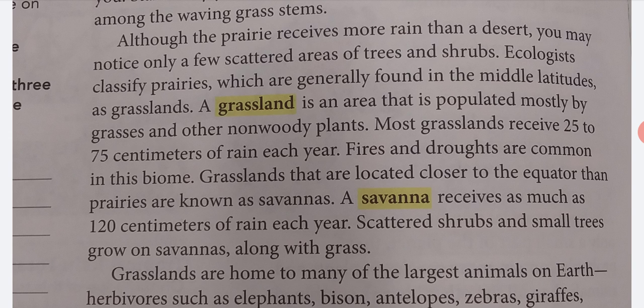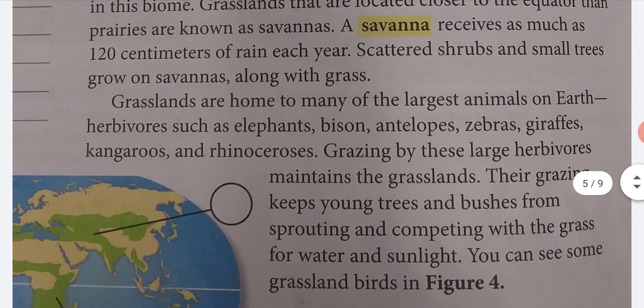Grasslands that are located closer to the equator than prairies are known as savannas. A savanna receives as much as 120 centimeters of rain each year. Scattered shrubs and small trees grow in savannas, along with grass.